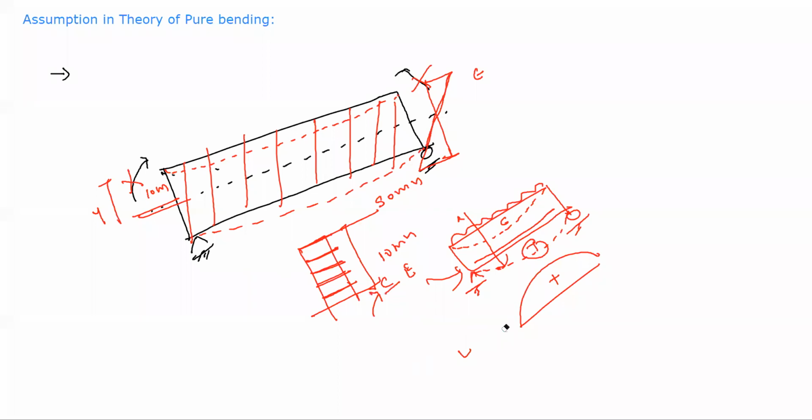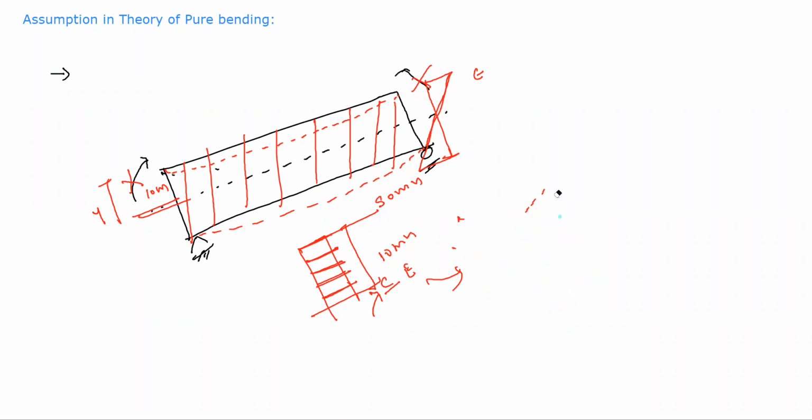Yes. Now, next, the beam is initially straight and the cross section is uniform. Okay, the cross section can be uniform. Now it is possible that your beam will be straight in site condition. Is it necessary that the beam is straight? No. So again, that's why it is not applicable to RCC structure.